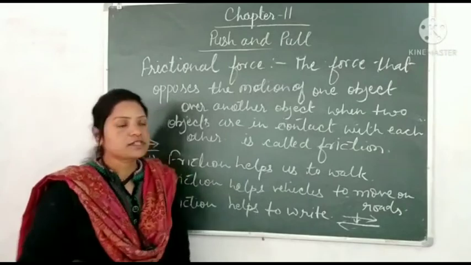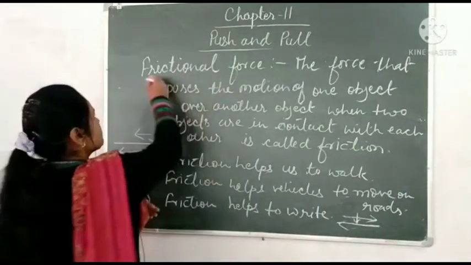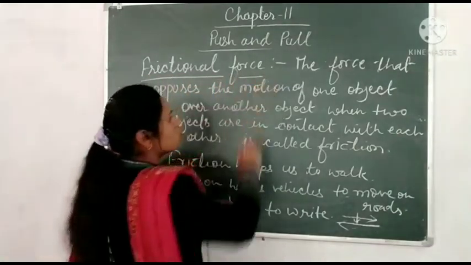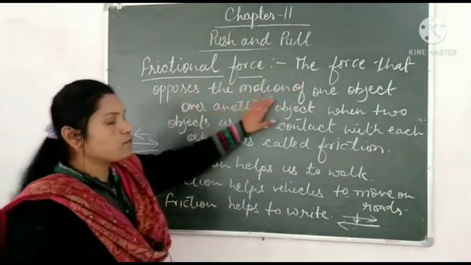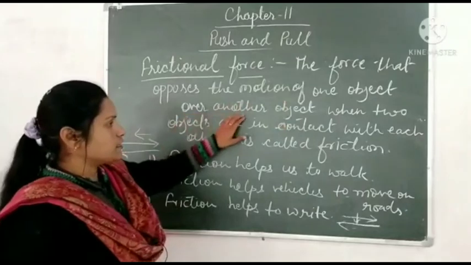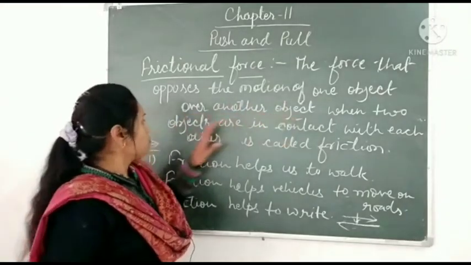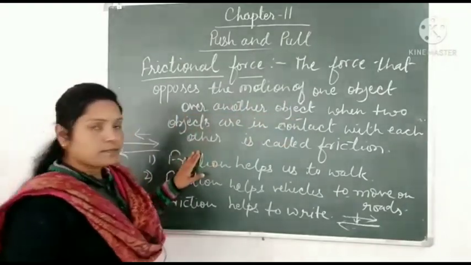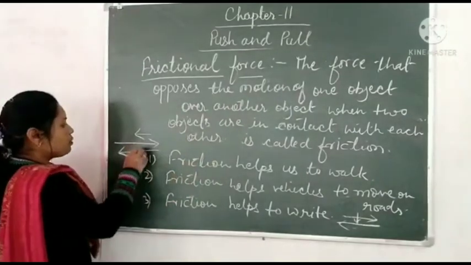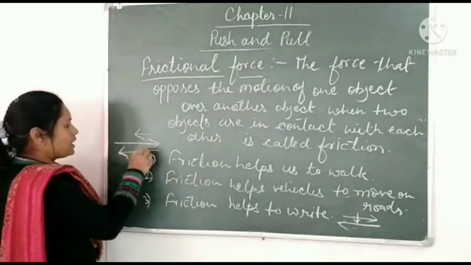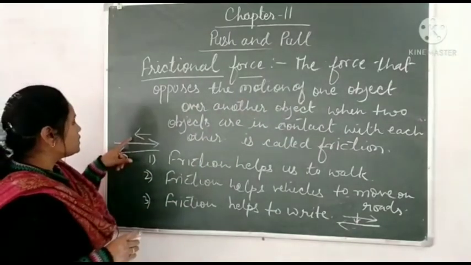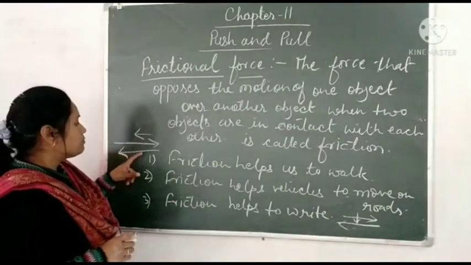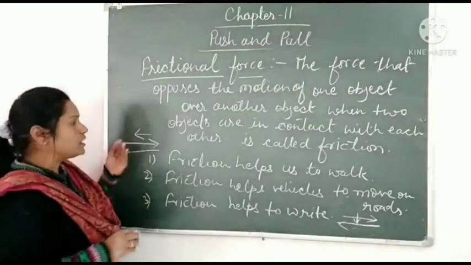Now the last force is frictional force. So frictional force is the force that opposes the motion of one object over another object when two objects are in contact with each other. So what happens if two objects are there and they are in contact with each other, then a force will be there which opposes the motion of one object over another object.